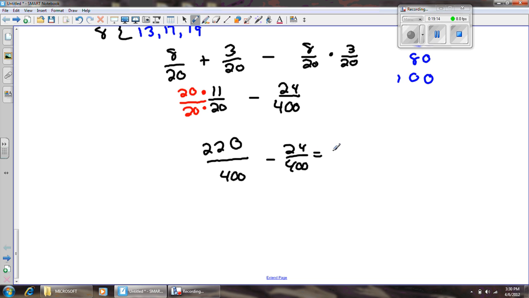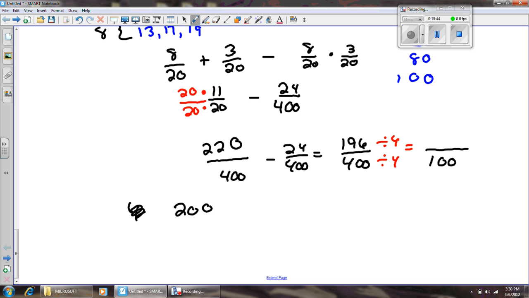Take away 4 more will give me 196 over 400, and that is definitely going to simplify. I know for a fact 4 is going to go into both of them, so I'll divide them both by 4, and I'll get my new fraction of 100 downstairs in the denominator, right? And 4 would go into 200, I believe, 50 times, right? If I divide by 4, it's going to go in 50. So it's only going to go to 196. It's 1 four less, so it's going to go in 49 times. And I believe that is my probability right there.